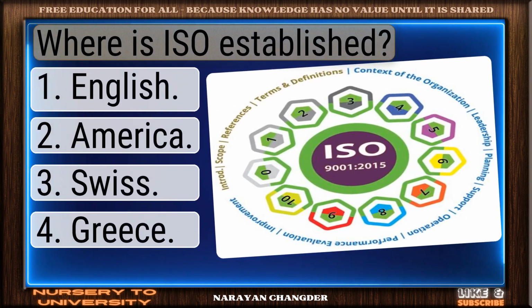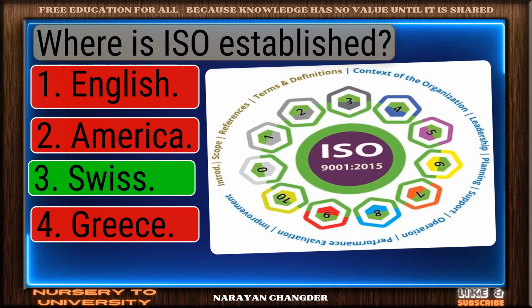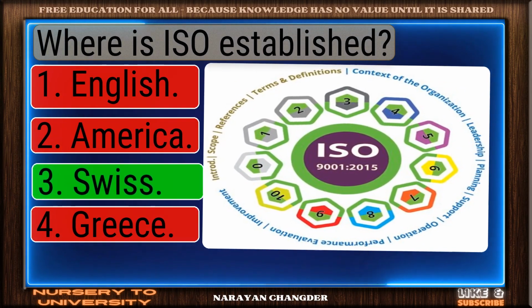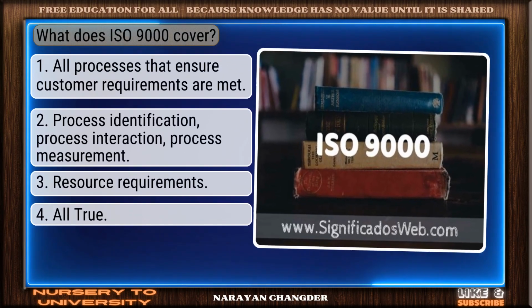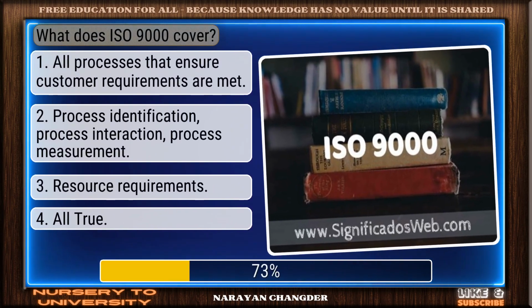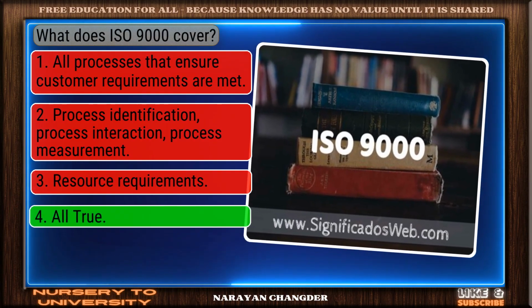Question number 63. Where is ISO established? Nice work. You chose Swiss, and it is correct. Question number 64. What does ISO 9000 cover? You got it. Your choice, all true, is right.